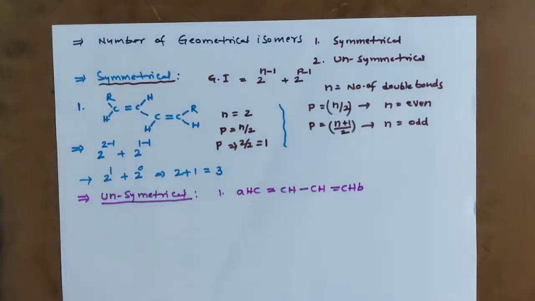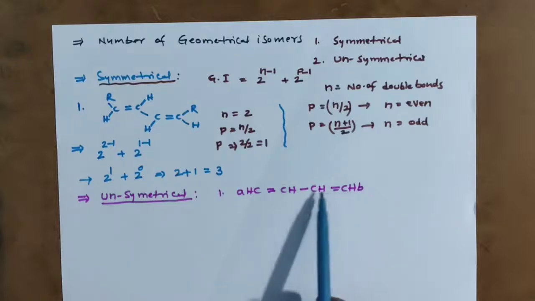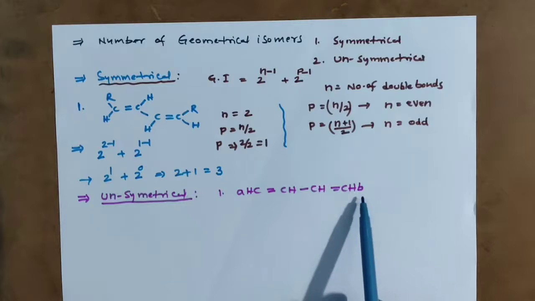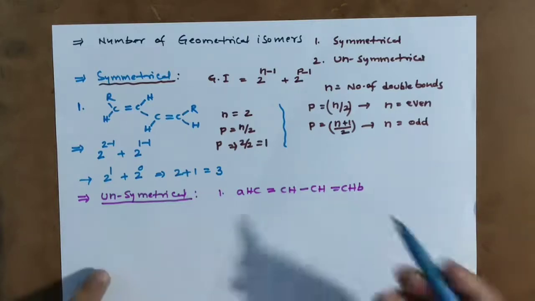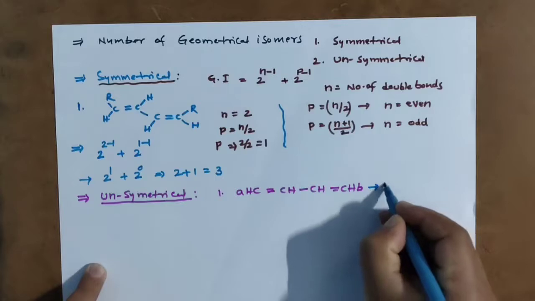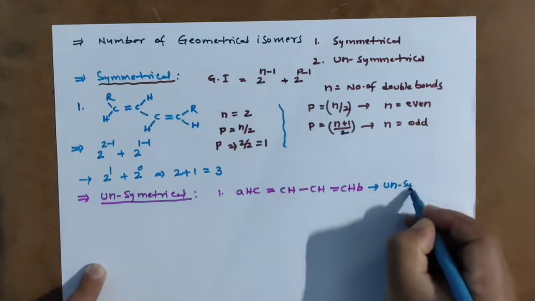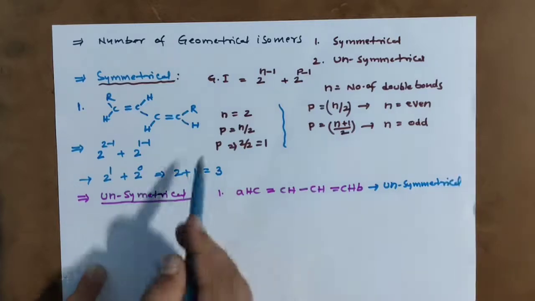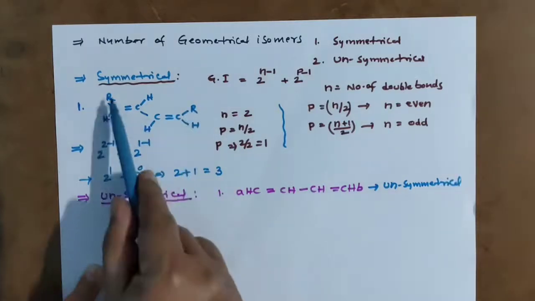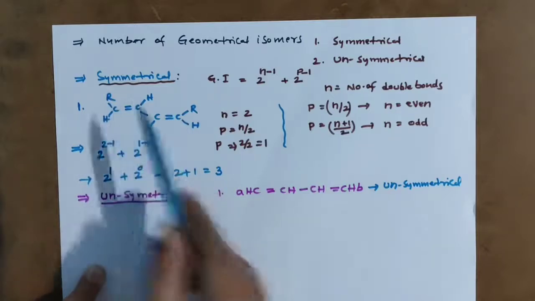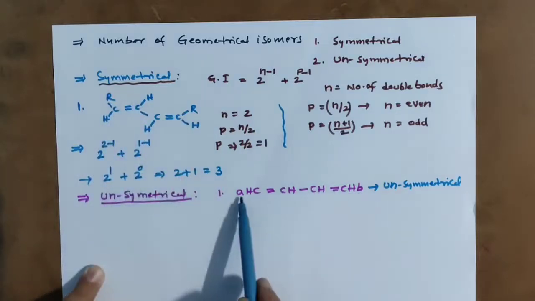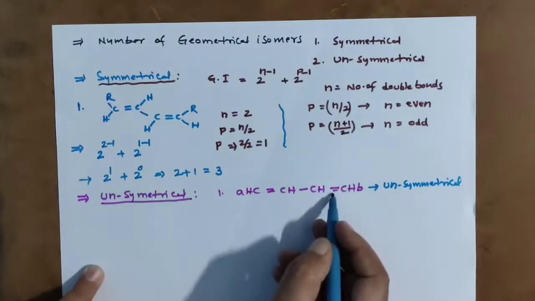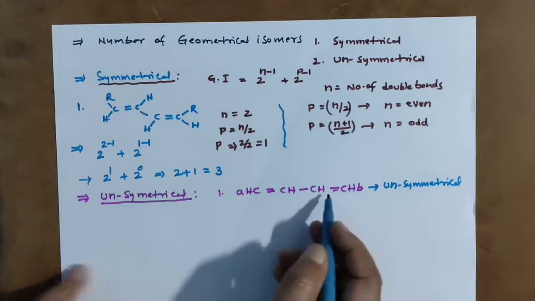Look now carefully. How many carbon atoms? 1, 2, 3, 4. This end is A, this end is B. Ends are different. That's why this is unsymmetrical. If ends are the same, look here, this end is RH, this end also RH. Same, symmetrical. This end is B, this end is A, that's why unsymmetrical. Double bond is there, restricted, and different groups also are there.